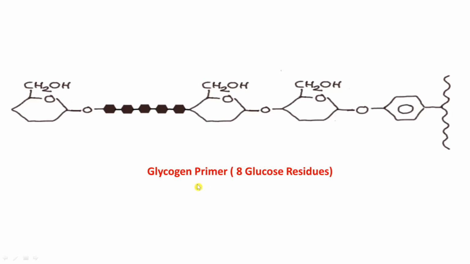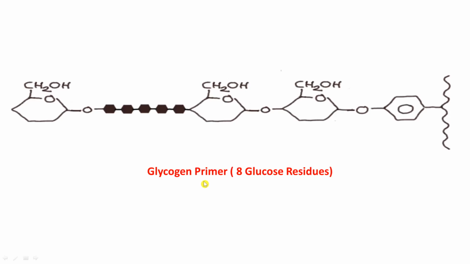Now we are calling it as a primer because a primer is a base on which the construction of something big takes place. Here, glycogen primer will act as a base for the formation of a complete glycogen polymeric molecule. So we are going to call it as a glycogen primer.